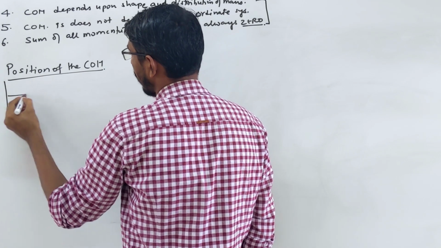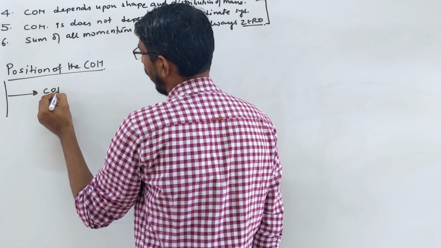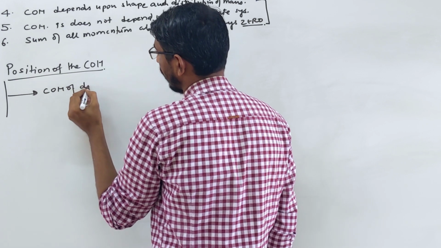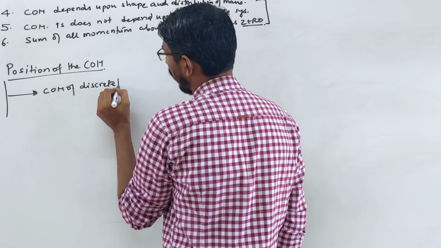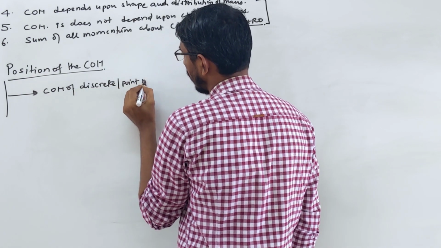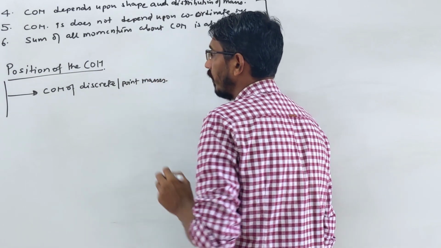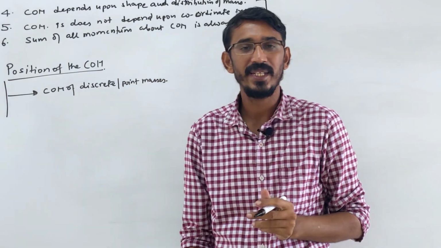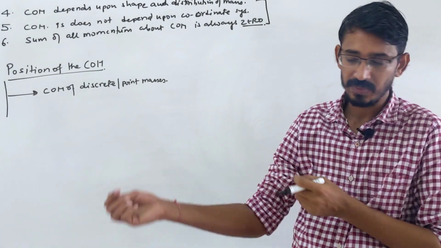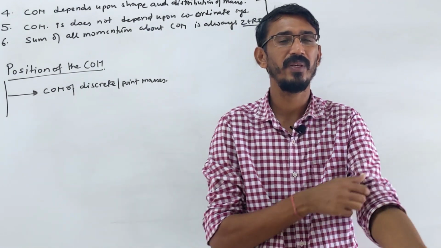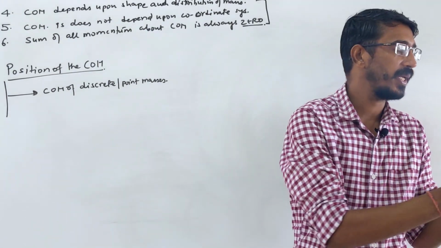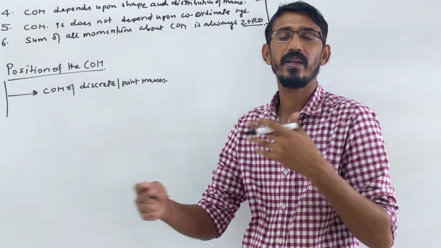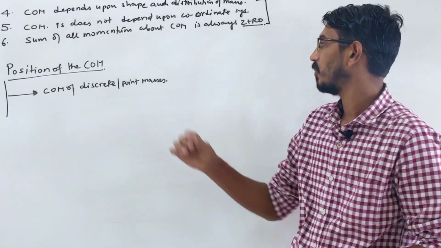First type of question: COM of discrete or equal point masses. Simplest problem, like this one. We have to find the center of mass of discrete point masses. When I say point masses, it means the shape name is not given. Like they say a 2 kg body is placed here, a 5 kg body is placed here. They are called discrete bodies or point masses.